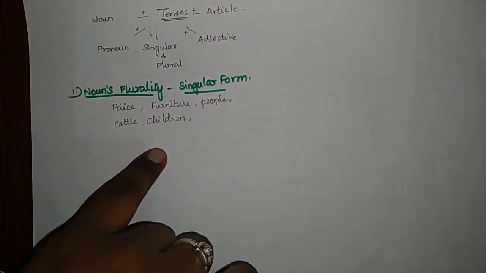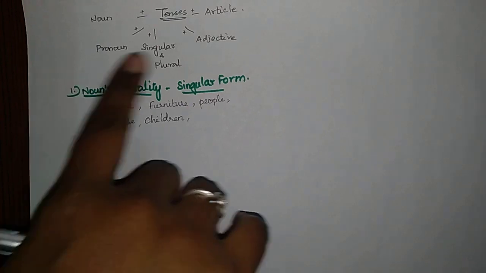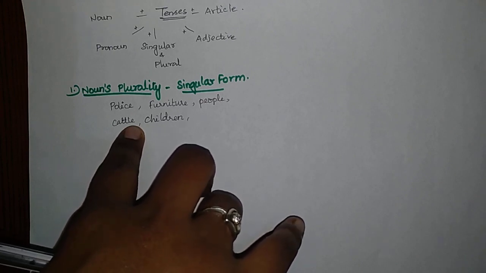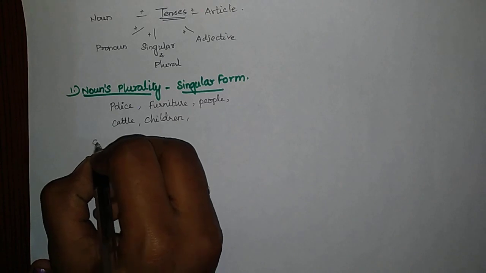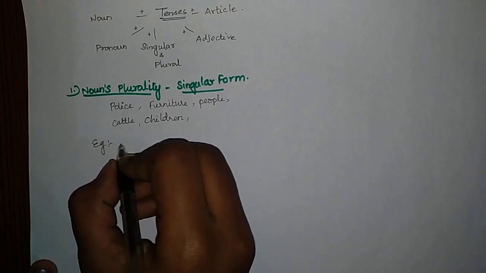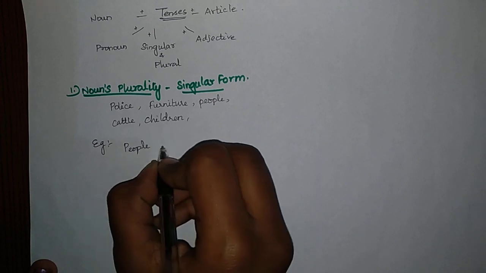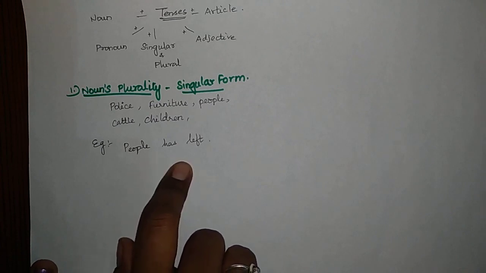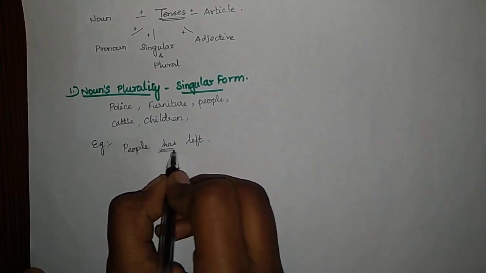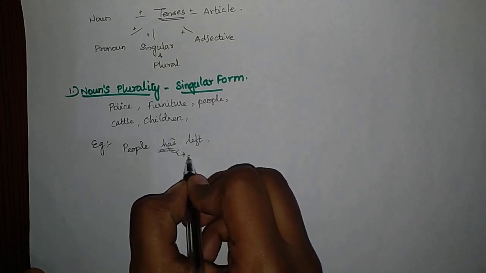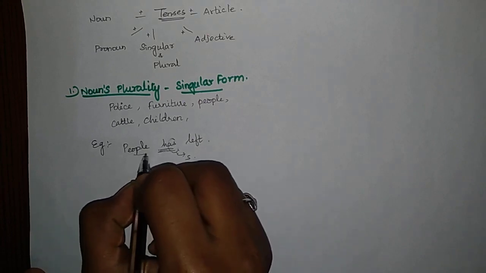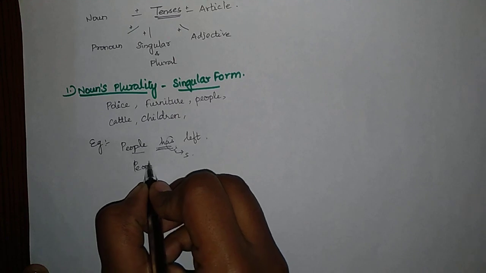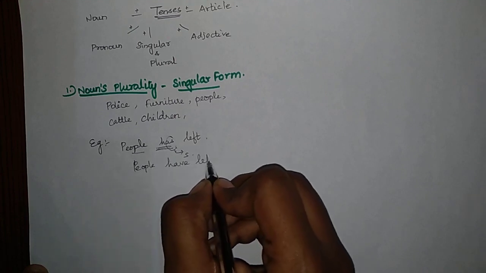These are plural words, but they just look like a singular form. Let's have a look at an example. People has left. Can you see what mistake I have made here? Exactly this word. Because 'has' is used for a singular word, but I have used it for a plural word. They may ask like this in a question. So the exact answer is: people have left.